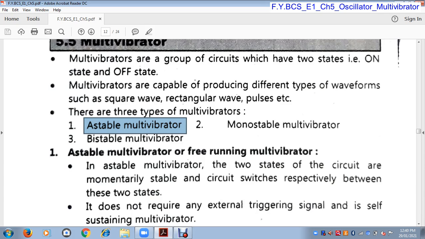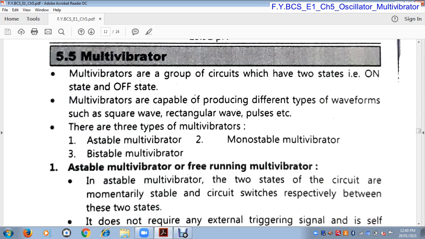In monostable multivibrator, its name indicates that mono means one. That means in a monostable multivibrator, only one state is stable. It may be either on state or off state, but only one state is stable. And bistable, its name indicates bi means two, stable. That means bistable means two stable states. Bistable multivibrator has two stable states, monostable multivibrator has one stable state, but astable multivibrator has no stable state. It fluctuates between off state and on state.